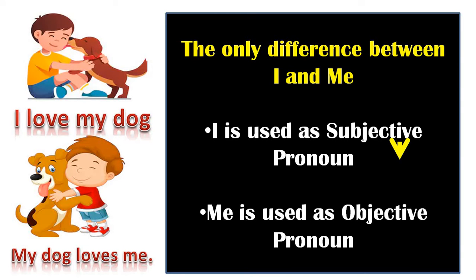Subjective pronoun means who is the doer. Look at the first sentence. Who loves the dog? Who is doing the action? I. When we have to tell about who is doing the action, we use the pronoun I. But in the second case, objective pronoun, me is a receiver. My dog loves me. Who is receiving the love of the dog? Me. So me is your objective pronoun.